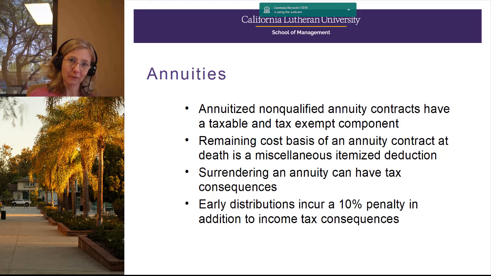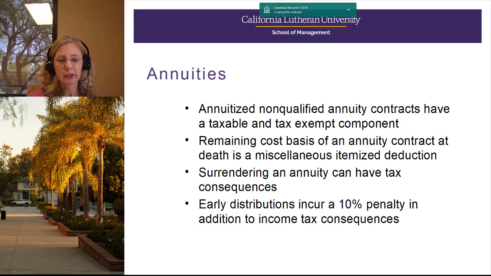That actually goes to pay for people who live past their expected life expectancy. That cost basis is surrendered, forfeited, and it is just a miscellaneous itemized deduction. It's not a capital loss, it's not an ordinary loss, and many clients won't be able to take advantage of this itemized deduction provision. Another thing to keep in mind when you're evaluating the pros and cons of an annuity.